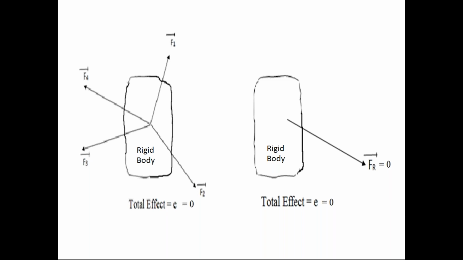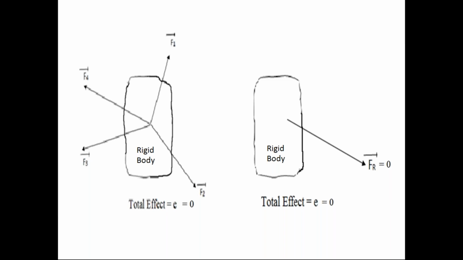But in the equilibrium condition, the effect of force system on the rigid body is 0. Just now we discussed that. In the equilibrium condition, the resultant force has 0 magnitude. Since the resultant force is 0 magnitude, the effect of the resultant force on the rigid body is 0.